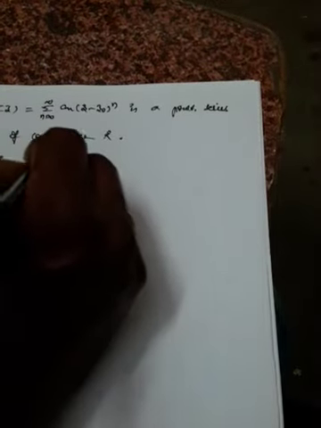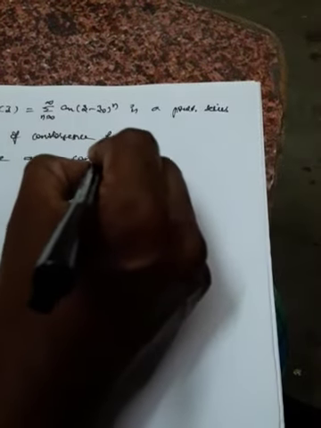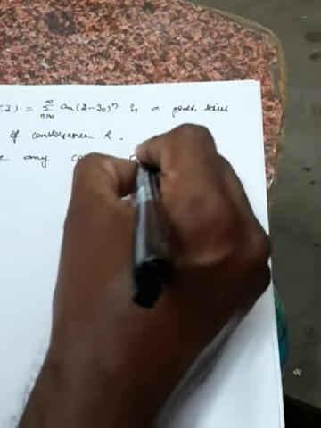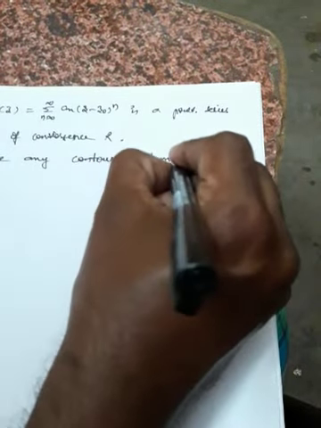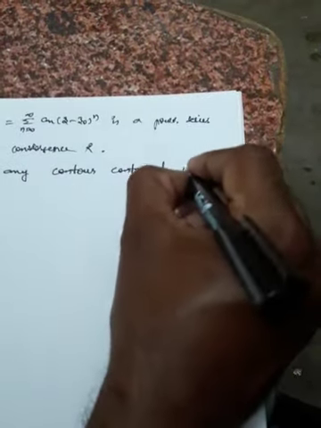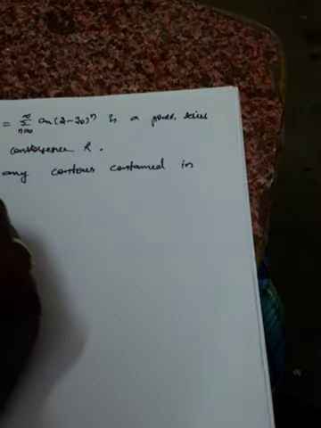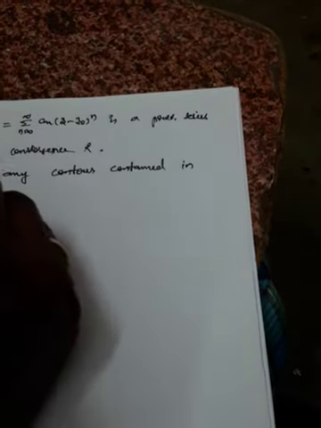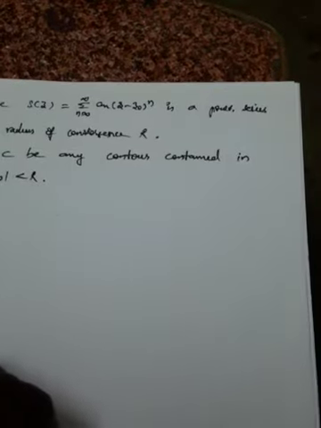Let C be any contour contained in mod z minus z naught less than r.